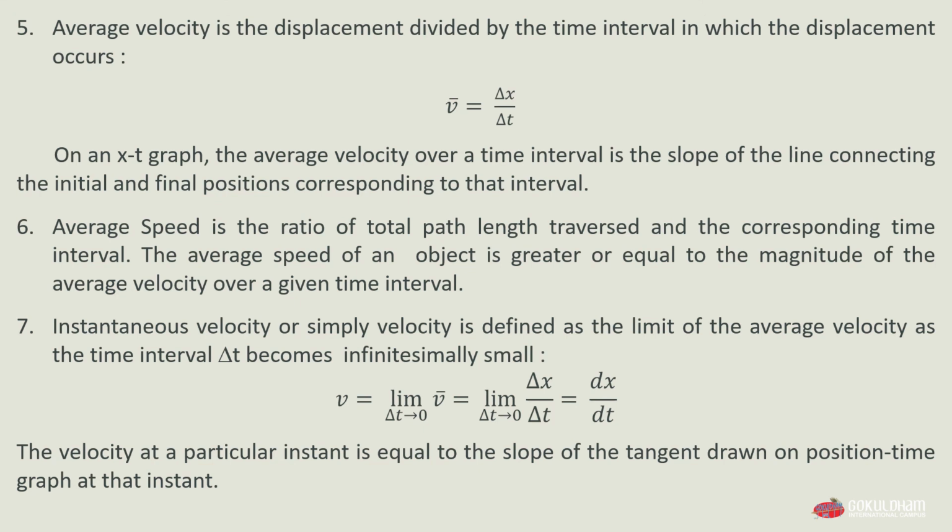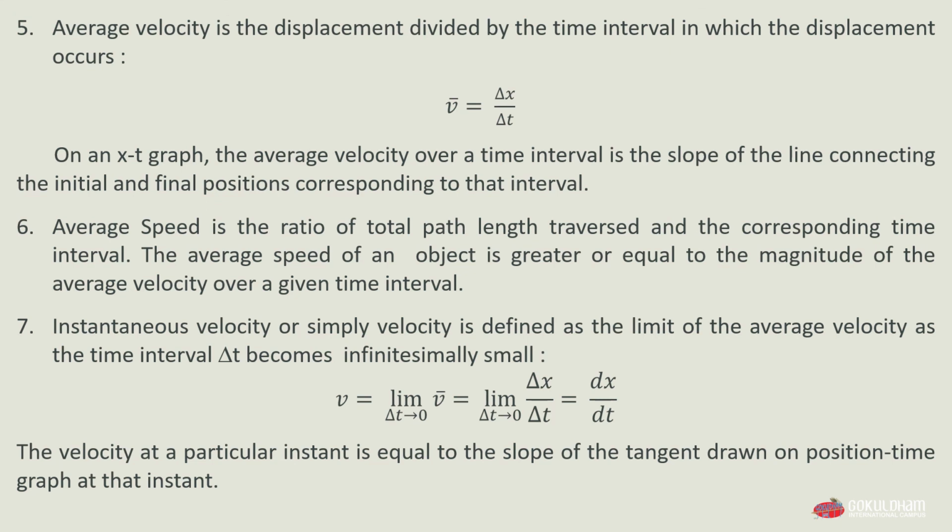Eighth, average acceleration is the change in velocity divided by the time interval during which the change occurs. Means average acceleration a is equal to delta v, the change in velocity, divided by delta t, our time interval.